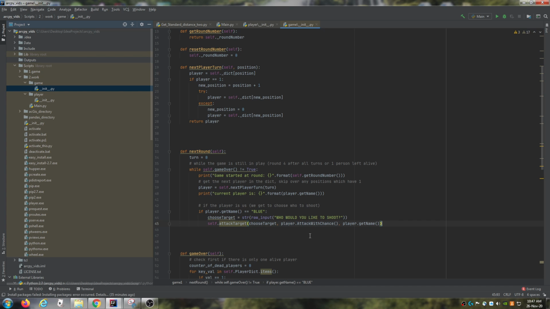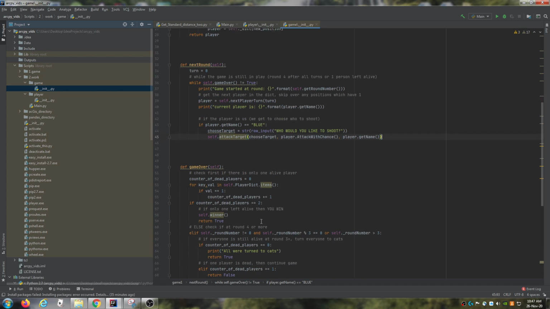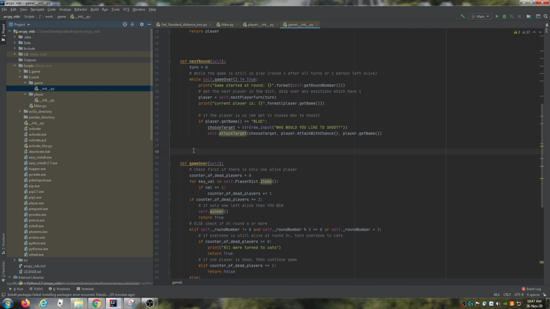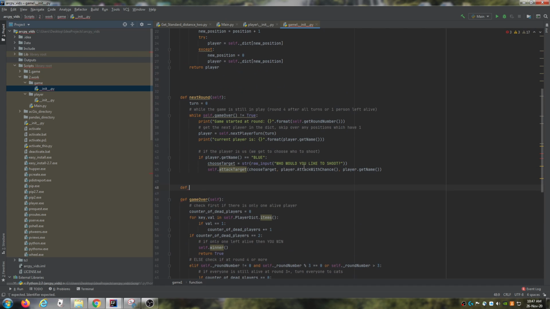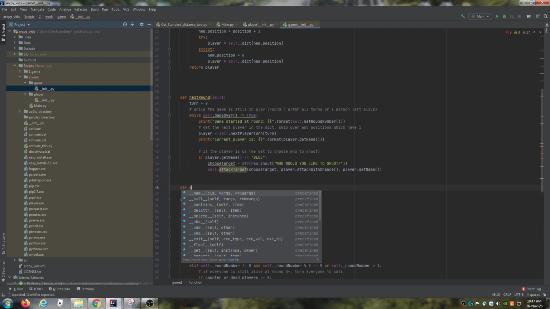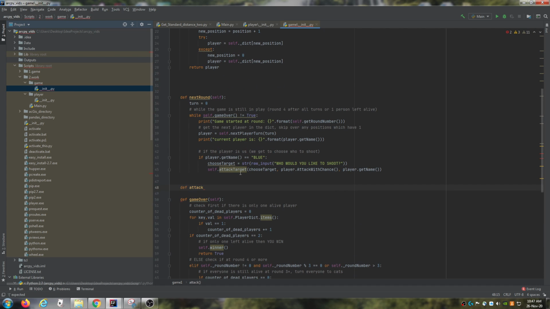So we need to create the attack target method, so I'm just going to create that. So I'll say def attack target, and this is going to take in a target, chance to hit, or whatever I want to call it, and we'll just say player 1.